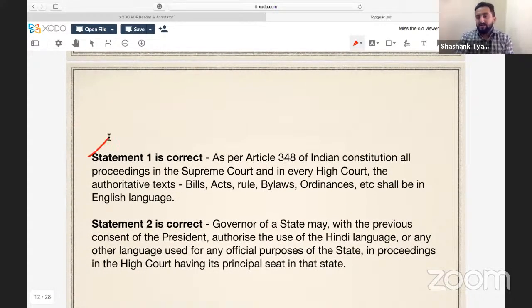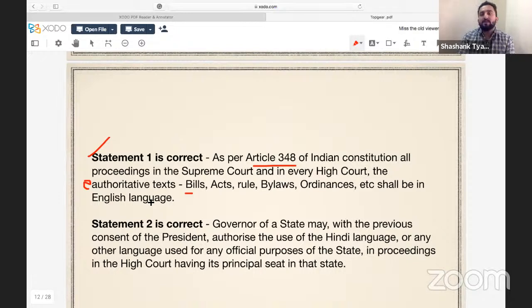Statement 1 is correct, because as per Article 348 of the Indian Constitution, all proceedings in the Supreme Court and in every High Court, the authoritative text like bills, acts, I'm using the word authoritative text. I'm not talking about if some convict or some witness is there, they're not bound to talk in English language.